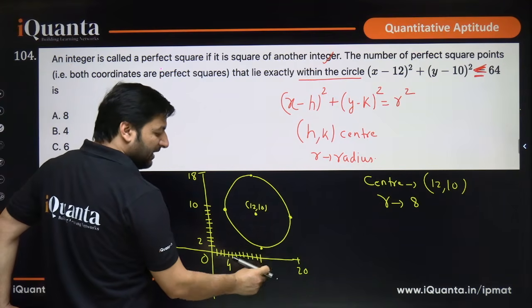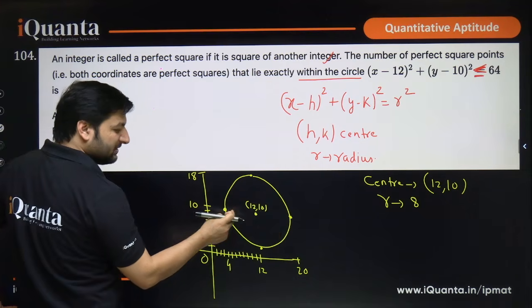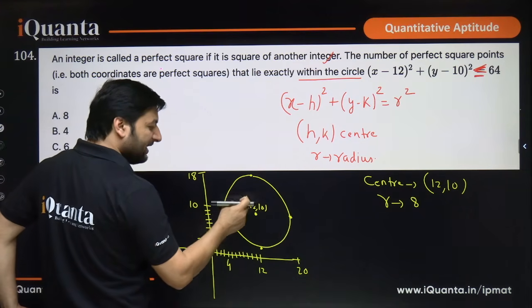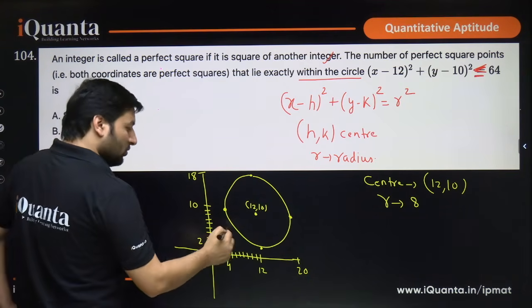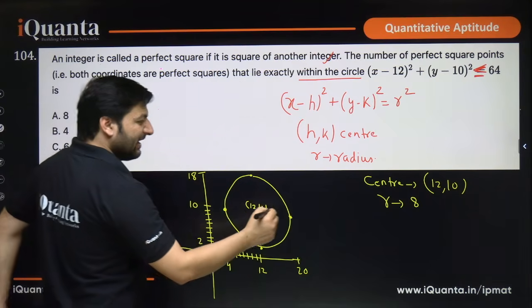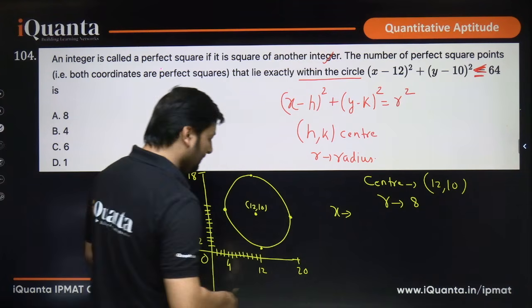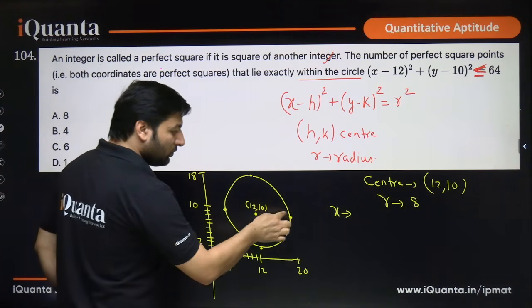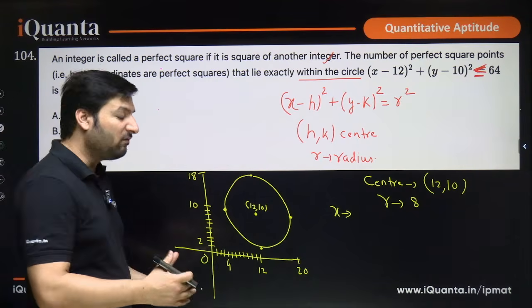In x we have 12 as the center, radius is 8, so we can come 8 units on this side, 8 units on that side. Towards y axis we can go 8 units that side, 8 units down, right? So the values that x can have will be from 4 to 20. So how many perfect square points lie from 4 to 20?